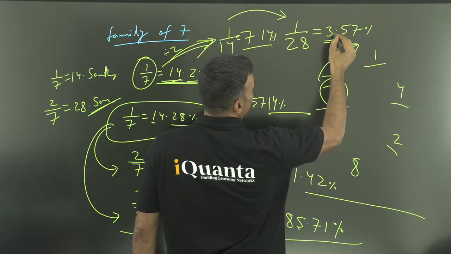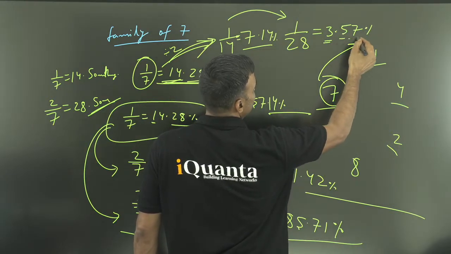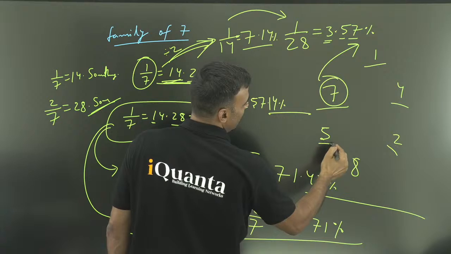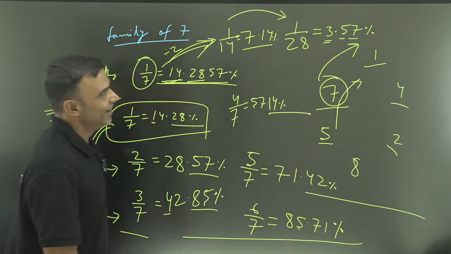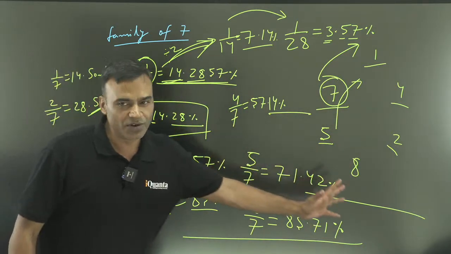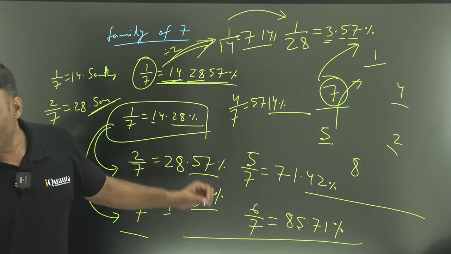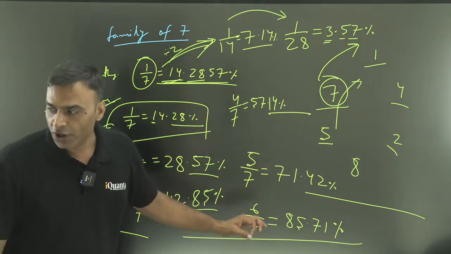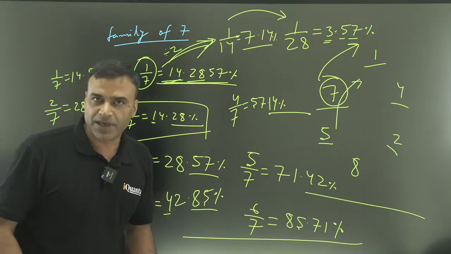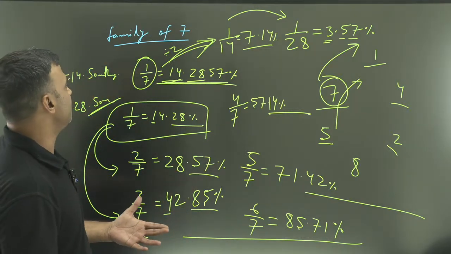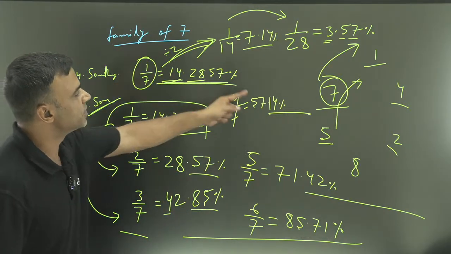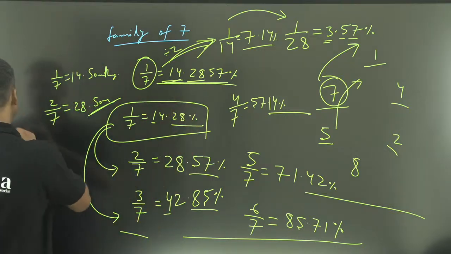So 3 is not a part of the cycle, but the moment I have 5, the same cycle is repeated. Right, so this is how beautifully it can be done. One of the most important tools to solve a lot of questions of mathematics and a few questions of DILR is fraction to percentage conversion. Now let's take some specific situations and examples.